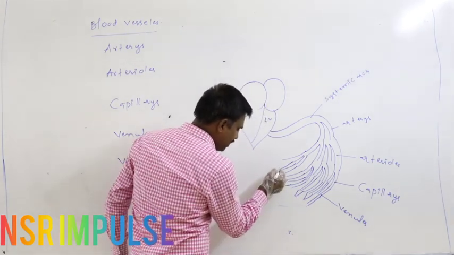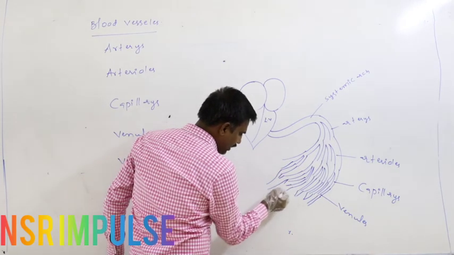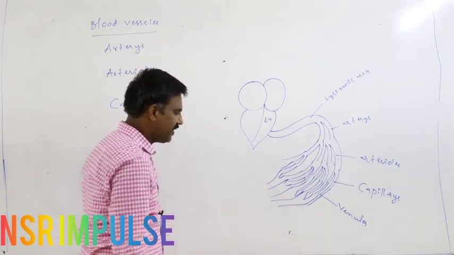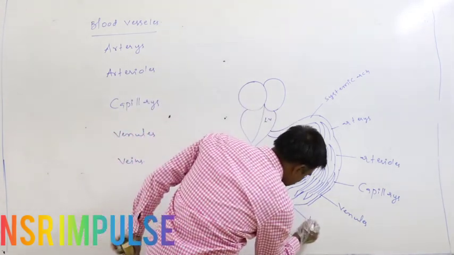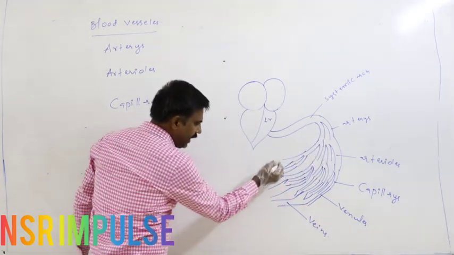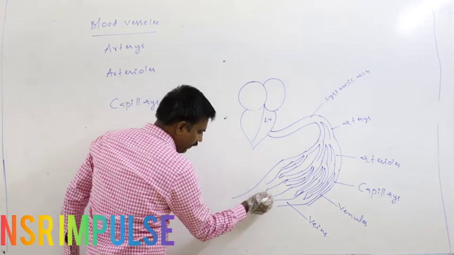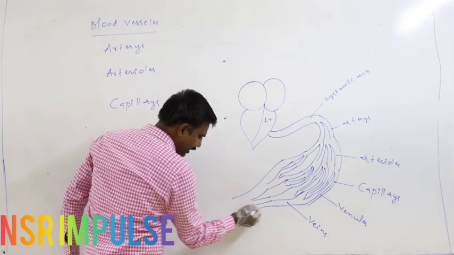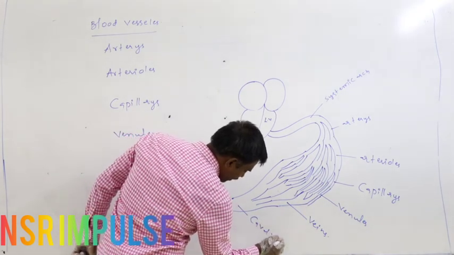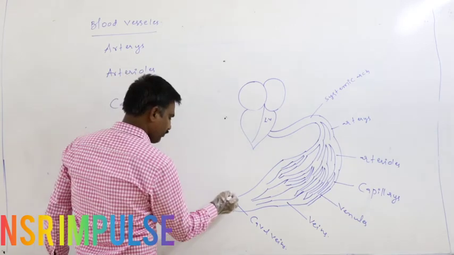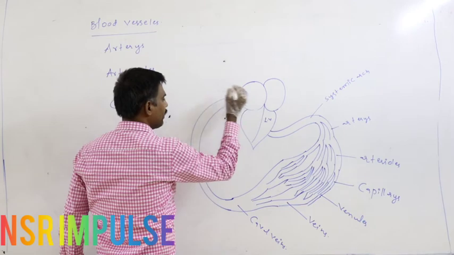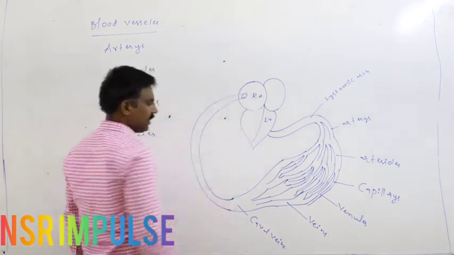This kind of venules aggregate and form a little bit bigger sized blood vessel. They are said to be the veins. Again, veins aggregate and form the little bit bigger sized caval veins. This is the caval vein. Again, this caval vein opens into the right atrium.